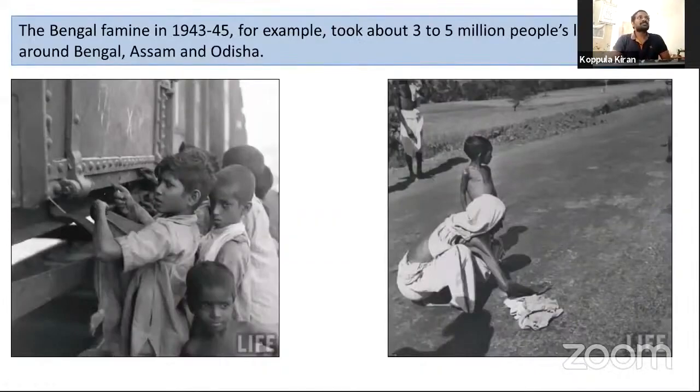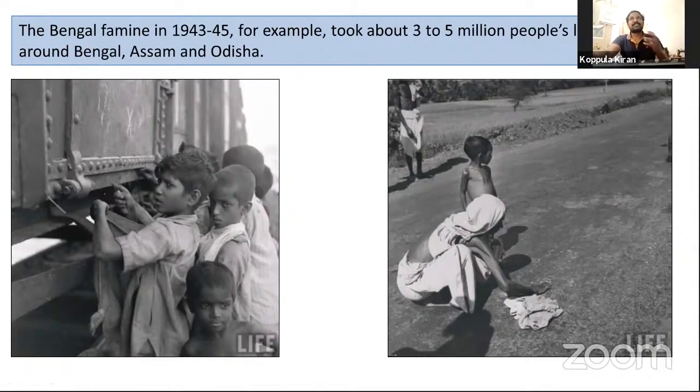See this picture. Students, look at this first picture. What happened? Some people are hanging on the train box. This is a goods train traveling on the track. When it stopped, people rushed to the train.